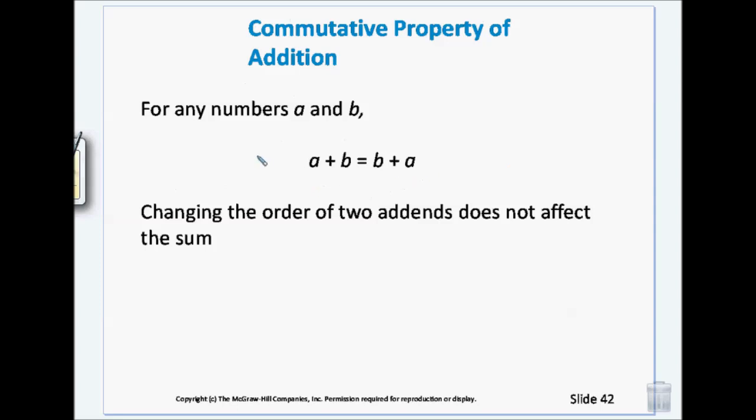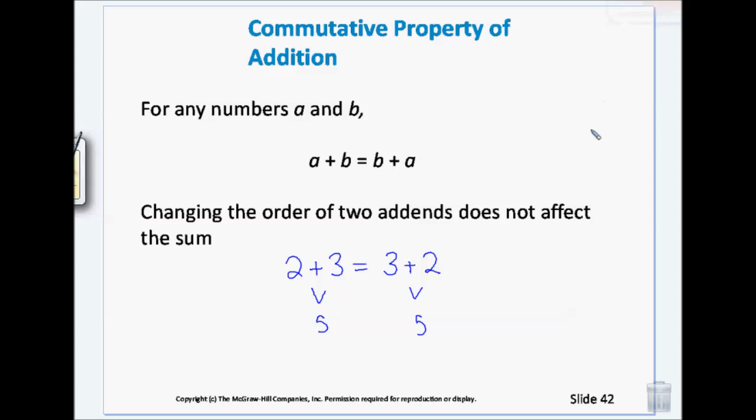The commutative property of addition is that if I take any numbers A and B, A plus B is the same as B plus A. Now, this doesn't work for subtraction. It only works for addition. So if you want proof, 2 plus 3 is the same thing as 3 plus 2, right? This is 5. Hey, guess what? So is that. So it doesn't matter what order you add in.